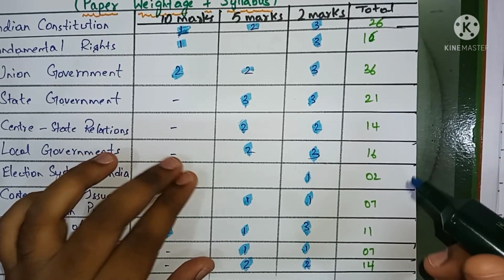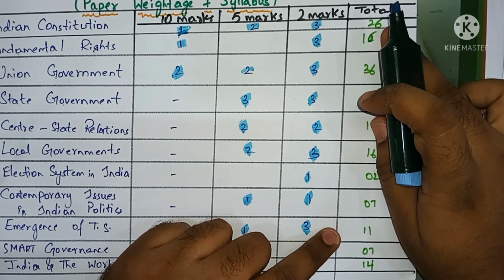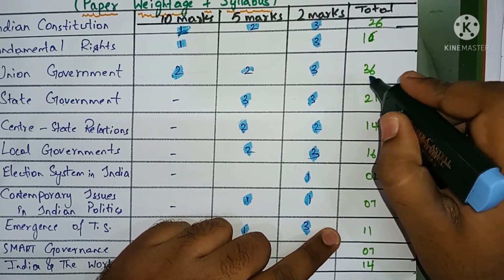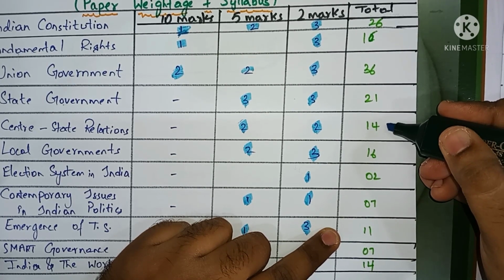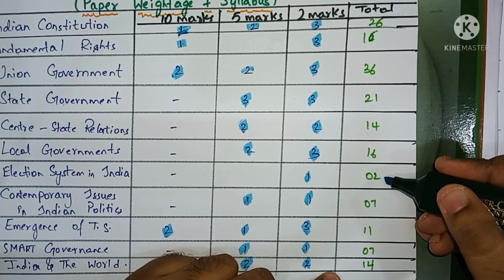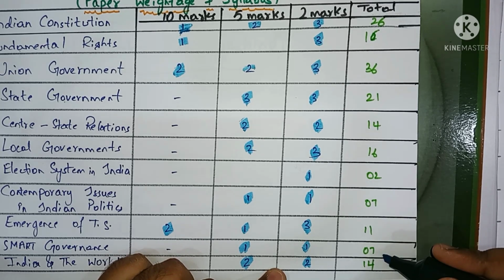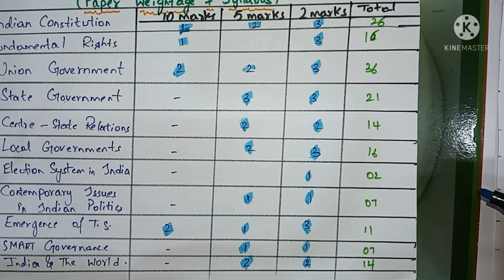So overall marks, we can see that from the first chapter the total marks is 26. From the second chapter it is 16. From the third chapter it is 36, and from the fourth chapter 21. Next, fifth chapter 14, 6th chapter 16, 7th chapter only 2 marks, 8th chapter 7 marks, 9th chapter 11 marks, 10th chapter 7 marks, and 11th chapter 14 marks. Okay, now